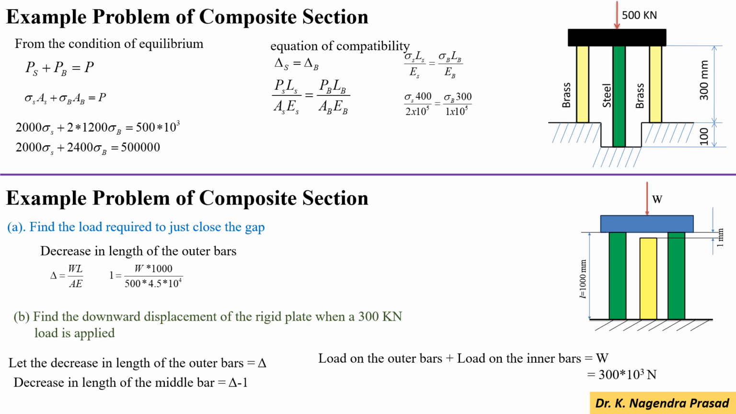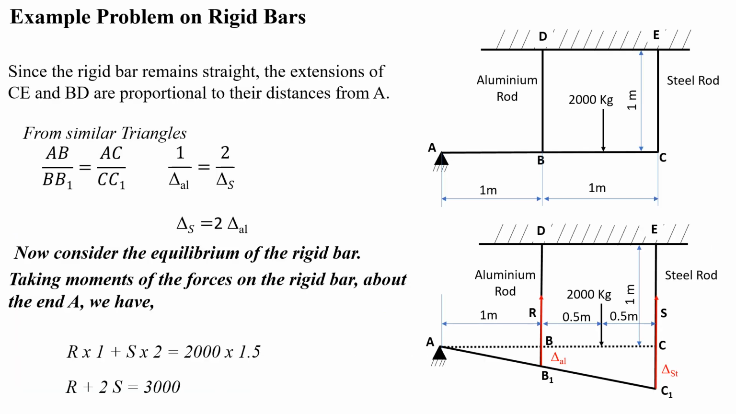Afterwards, the total deformation of the outer bar is delta, but the deformation of the middle bar is delta minus the gap. We also have to consider the compatibility equation as well as the equilibrium equation. Next we look at the example problem on rigid bars.